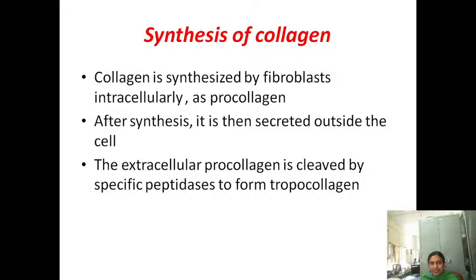Originally collagen is not directly synthesized; first it is synthesized as procollagen. Once procollagen is synthesized, it is released out of the cell into the extracellular space. The extracellular procollagen is then cleaved by the specific enzyme peptidase to form tropocollagen, procollagen to tropocollagen.